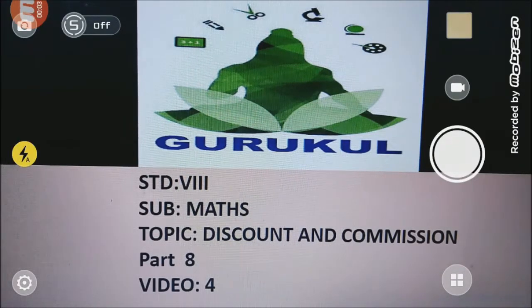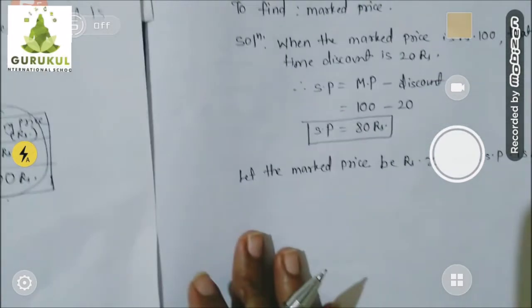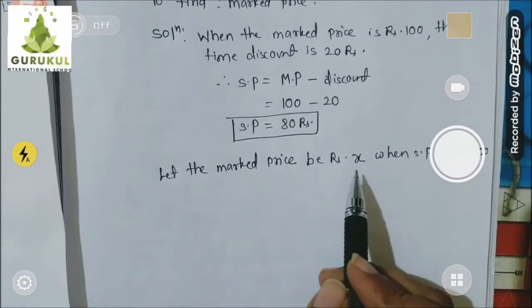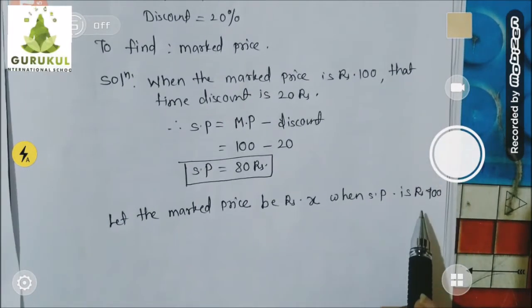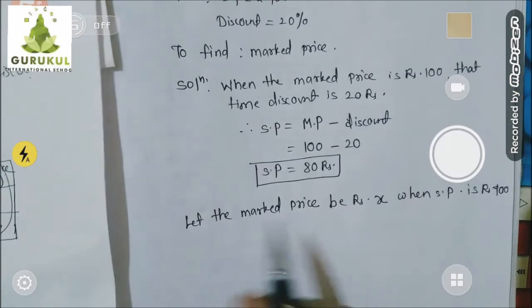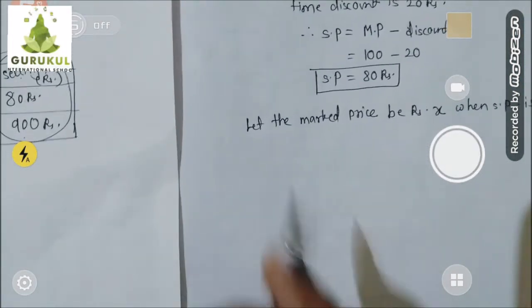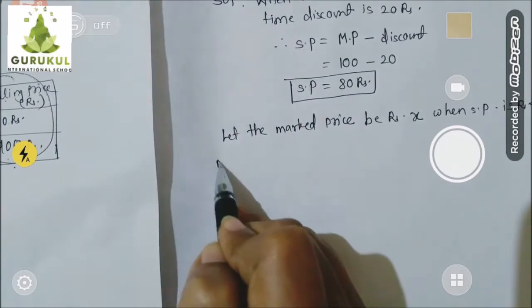Welcome back, children. Let's continue our last example. Okay, so now let the mark price be rupees X when selling price is rupees 900. Now, as I explained, we can write that table. What is that table?